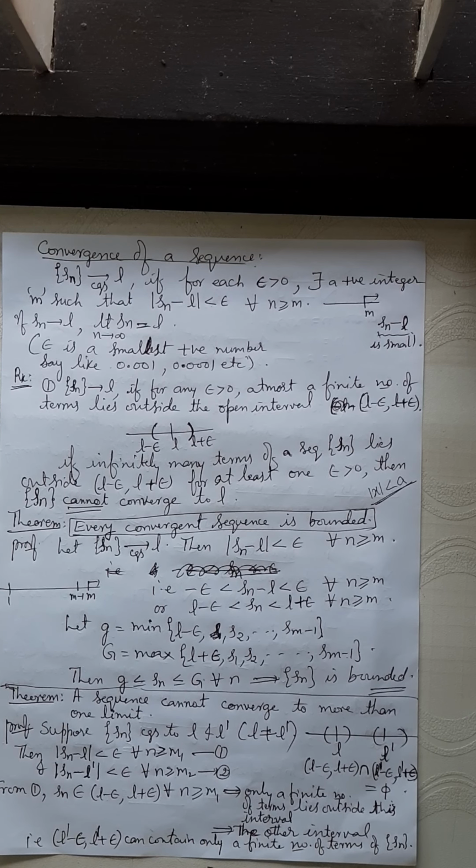Not possible. More than one limit means it has to converge to only one limit, a unique limit. A sequence has to converge to a unique limit. That's what you have to prove. It cannot converge to more than one limit.